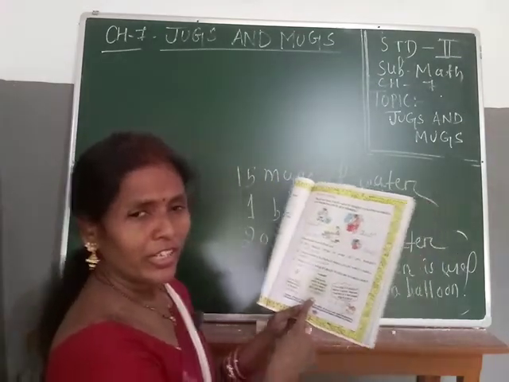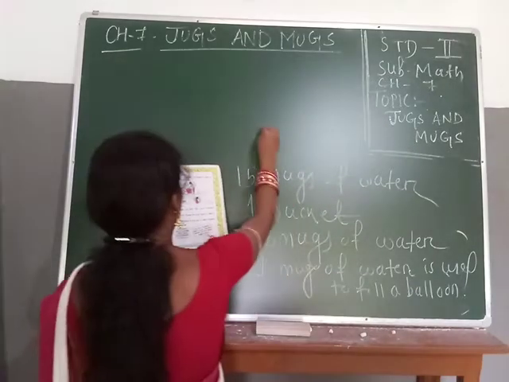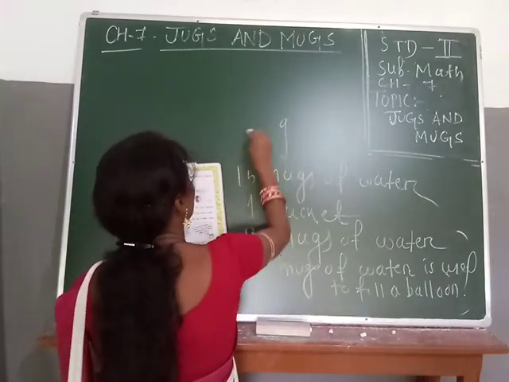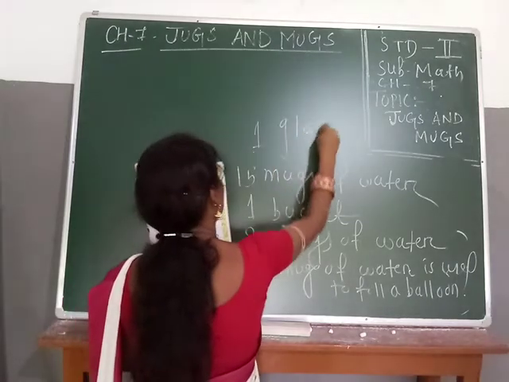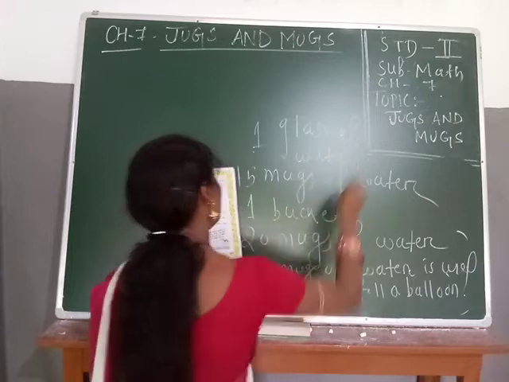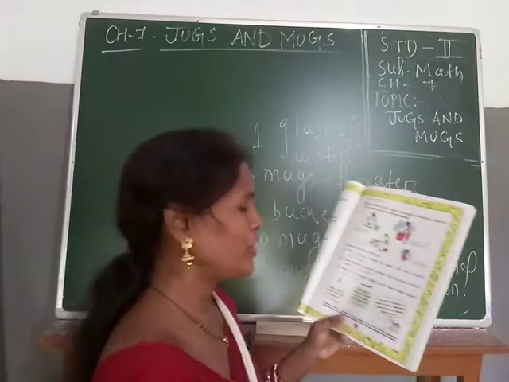That is only how many? Your 9. 1 glass of water. Sorry, 1 glass of water. Because it depends upon the size of the pichkari.